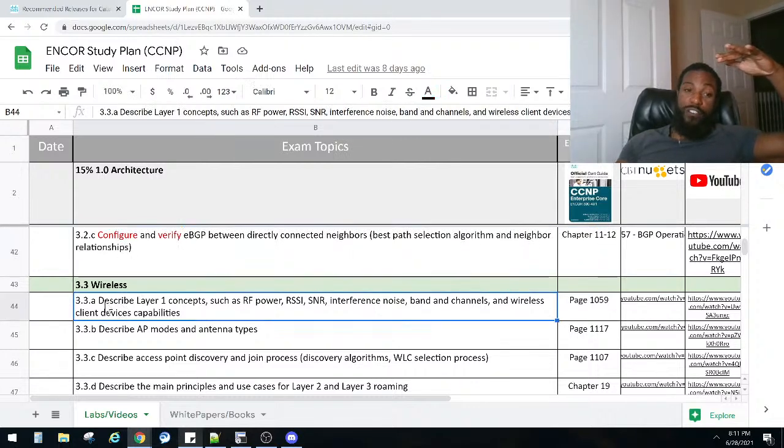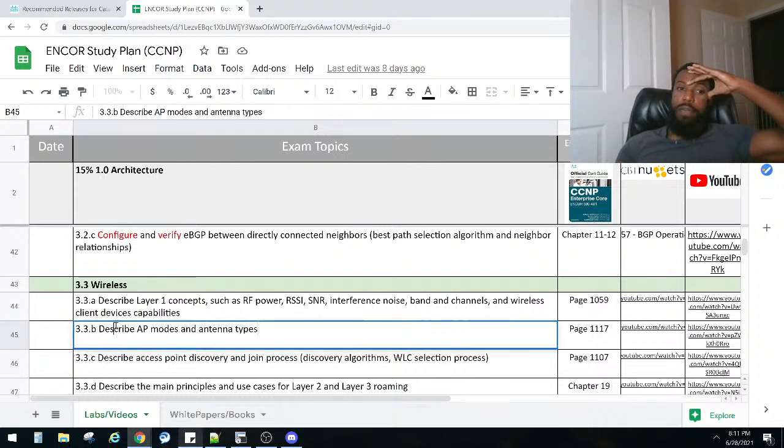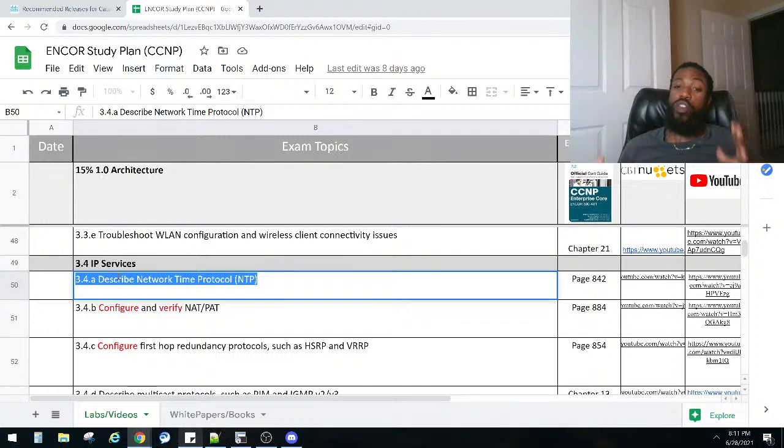Now, some of this other stuff, if you pay attention to these keywords, it says describe. So, describe layer 1 concepts. Describe AP modes. Describe access point discovery and join process. Right here, in red, configure and verify. So we have to actually configure and verify. When it says describe, they just want you to know the theory. You don't really have to do much hands-on.